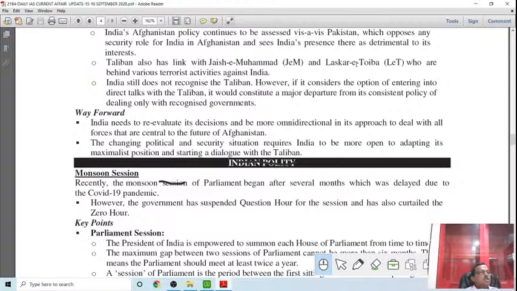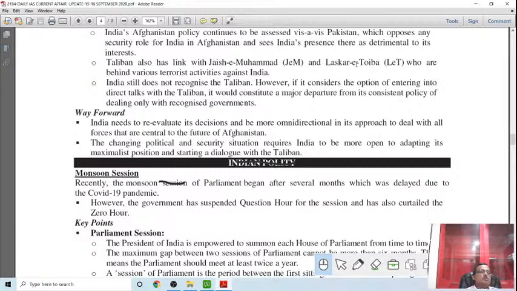But this monsoon session, as per parliamentary provision, there should not be a gap of more than 6 months from the last meeting of the house and the reassembly of the house. That's why we have three different sessions. And extraordinary sessions can also be called by the President of India.